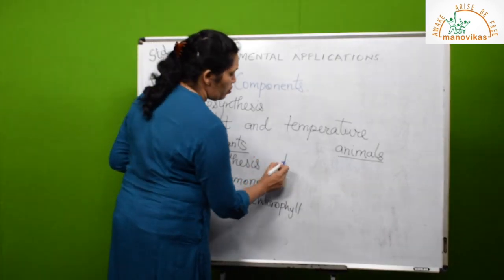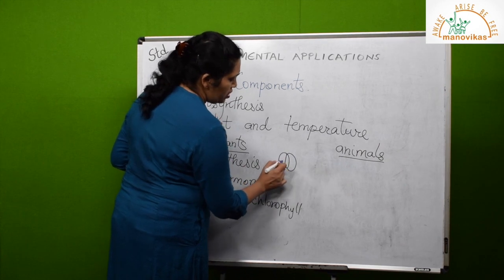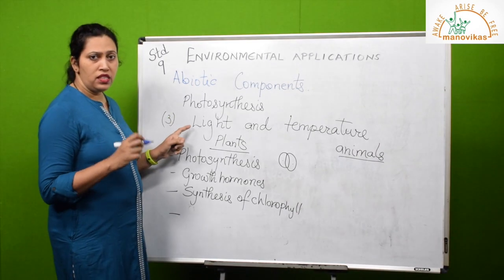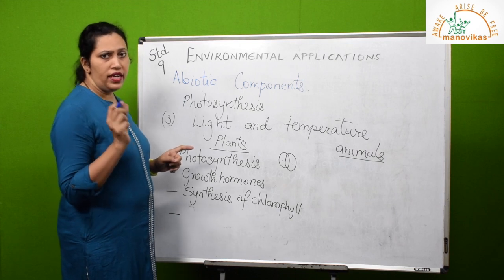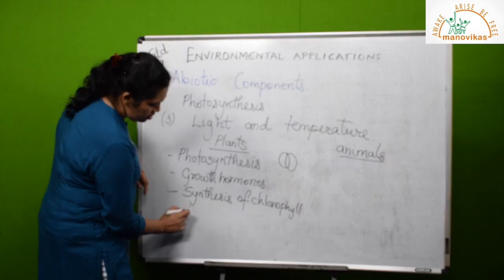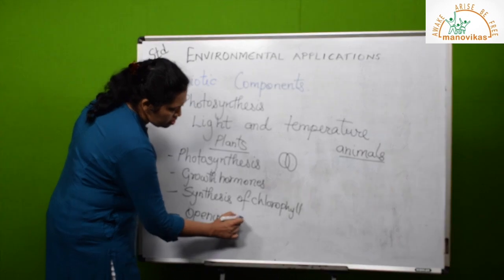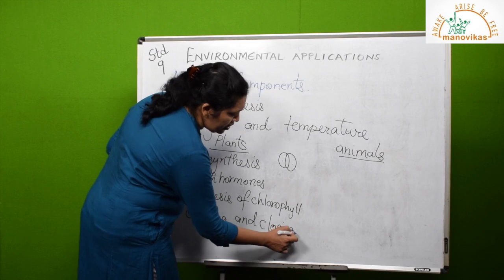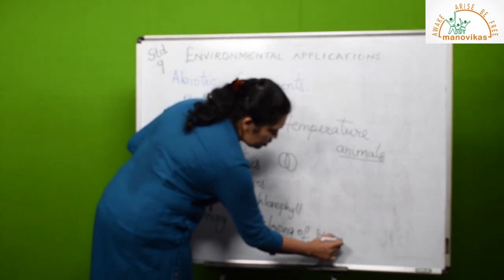The next is opening and closing of stomata. You must have seen the stomata is just an opening. It is surrounded by two guard cells. These two guard cells will open and close it. When there is more sunlight in the morning, 8 o'clock, it will be slightly open. By 10, 11, 12, it will be wide open. So the more the sunlight, it will help in opening and closing of the stomata. In the evening again, the stomata will close because there is no light.